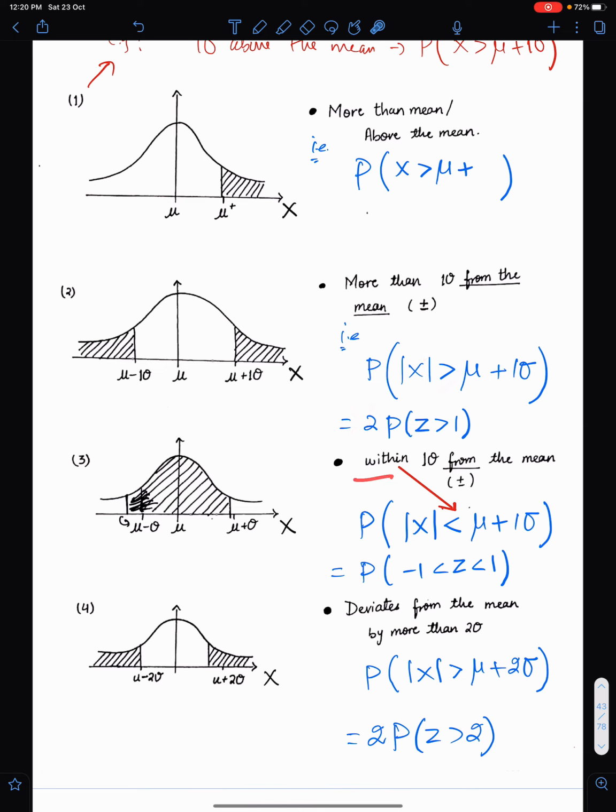Now within one standard deviation from the mean, whenever you find within, always use lesser sign with modulus. And the simplified form is this, 1 and minus 1, and this area is the requirement.